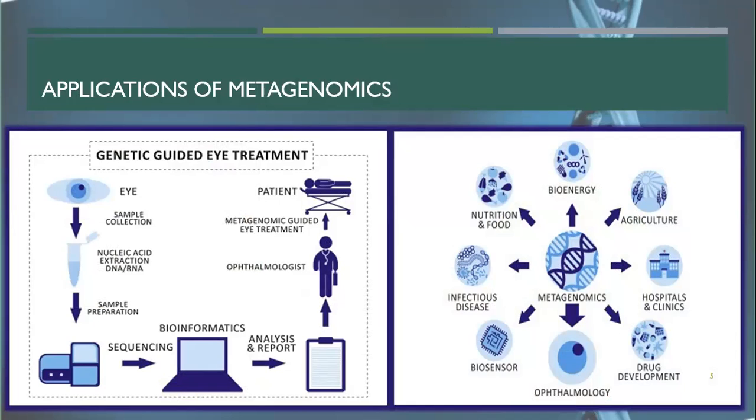If we come to medical or drug development, diagnostic metagenomics has been used to diagnose E. coli from a urine sample. This study shows the potential of clinical diagnostic metagenomics in disease diagnosis. And if we come to nutrition and food, quality control, while it is optimal to get your daily nutritional needs from the food you eat, a multivitamin will replace the iron and B12 you would normally take from your diet. And here, genetics guide eye treatment.